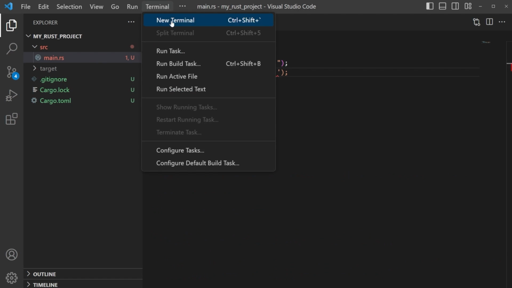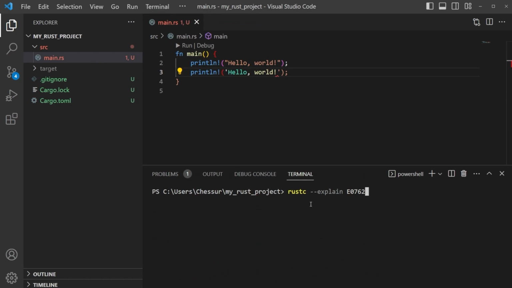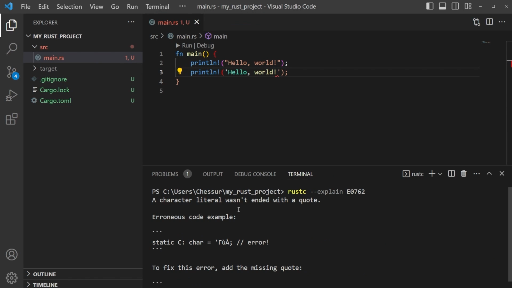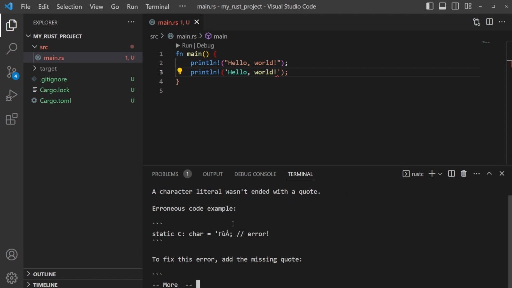So for example, if we just paste this back and hit enter, it'll tell you, hey, a character literal wasn't ended with a quote. And it shows you an example of an error, what that looks like. Here it starts, but doesn't finish with that single quote. And to fix this error, add the missing quote. Okay, well, we did that. So this isn't incredibly helpful, but it should give you some indication, and you can look a little bit further, because this is a character.